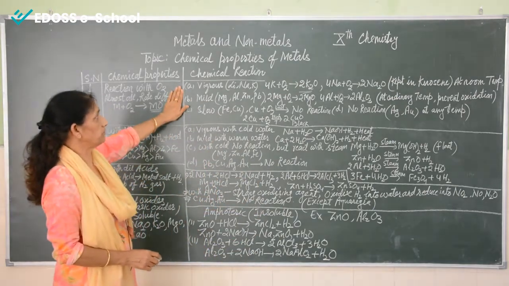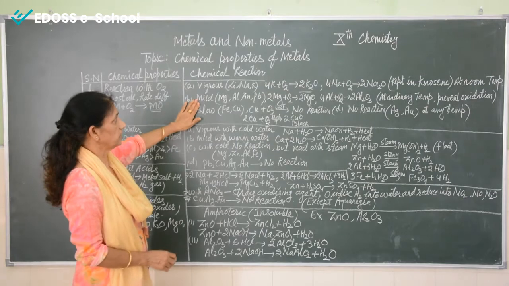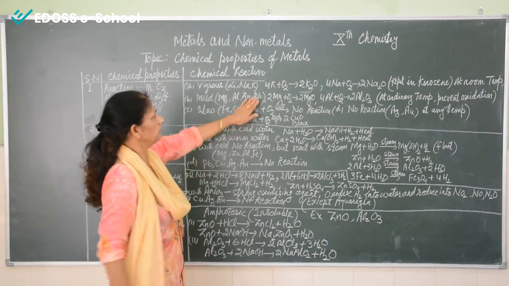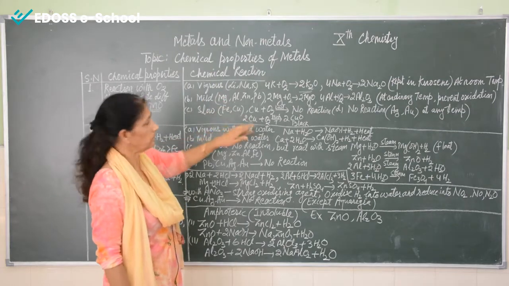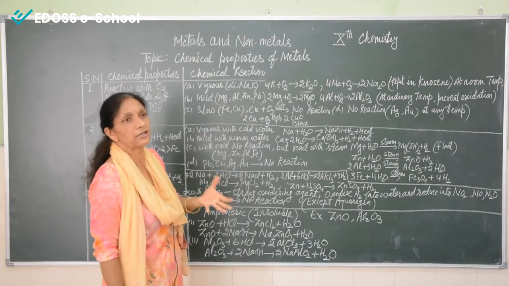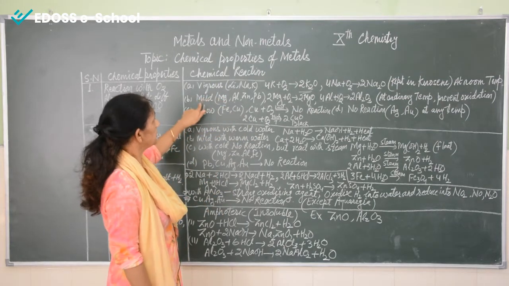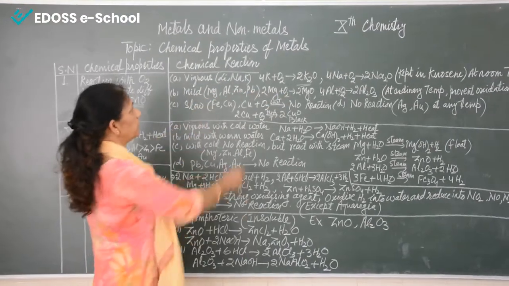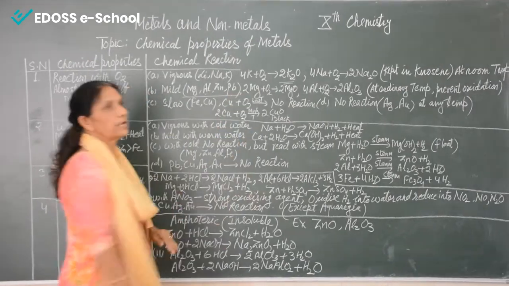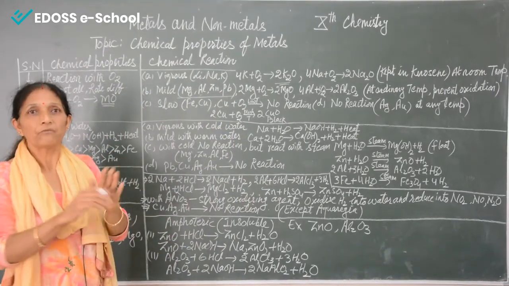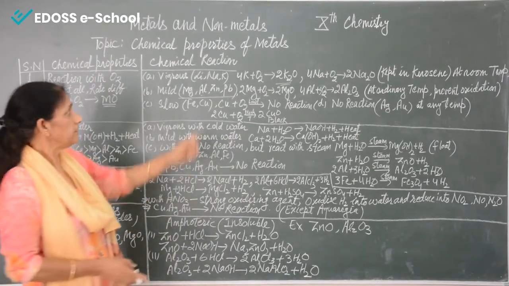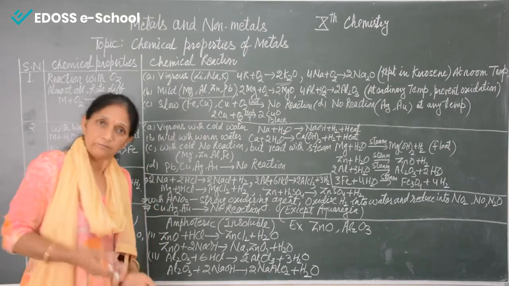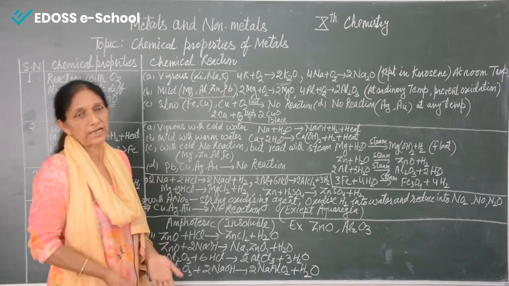Now coming to the second part, that is mild reactions. These metals like magnesium, aluminium, zinc and lead, they react with oxygen, but the reaction is mild, means a little bit slow, not that much vigorous. Like here we can see these metals, what happens? These metals react with the atmospheric oxygen and form the oxide layer, and this oxide layer prevents them from further rusting. Okay, they never get rusted.